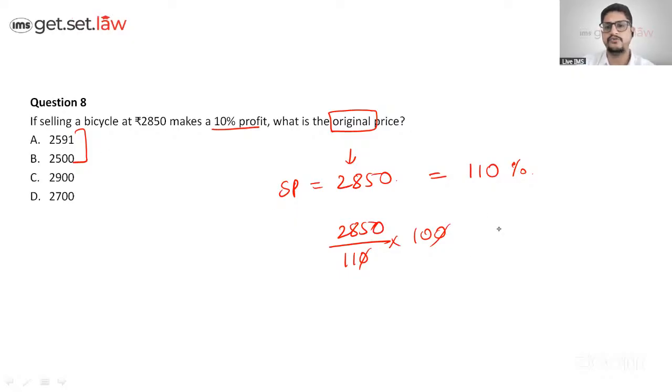So the answer comes to be 2590 point something something. So the answer comes closer to option A, right? That comes the answer, option A.